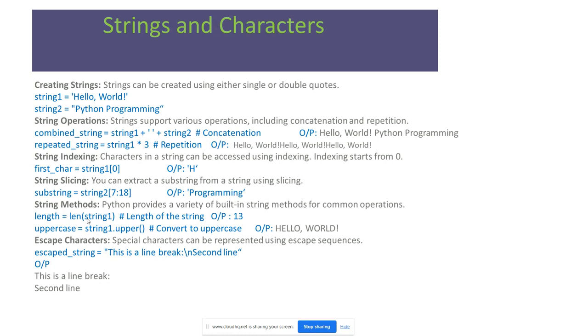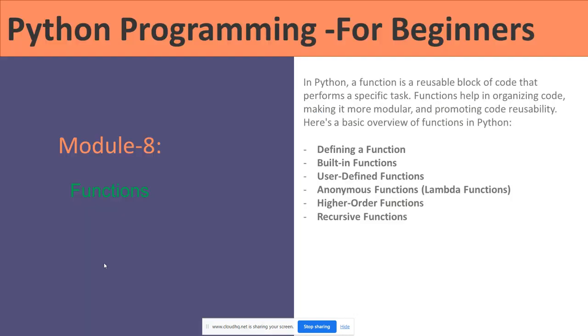String methods, we are having the length method, for example, string 1 length gives 13. We can convert to uppercase also, string 1 dot upper gives HELLO WORLD. Like that we are having the string methods. Escape characters will give the new line character. This is a line break and slash n is second line. It will come like this.